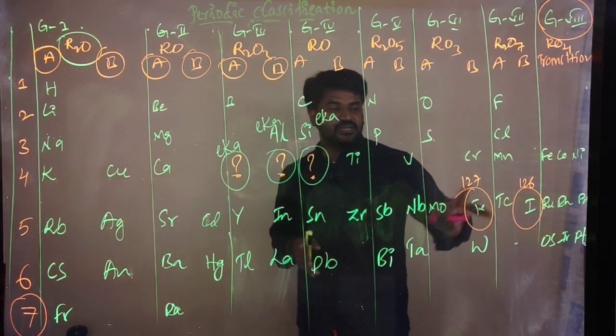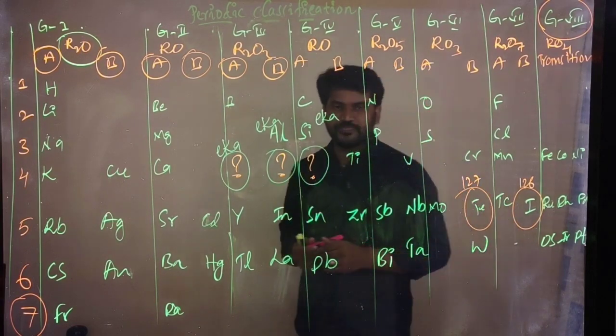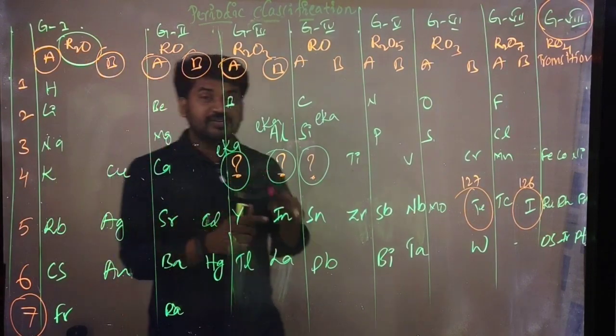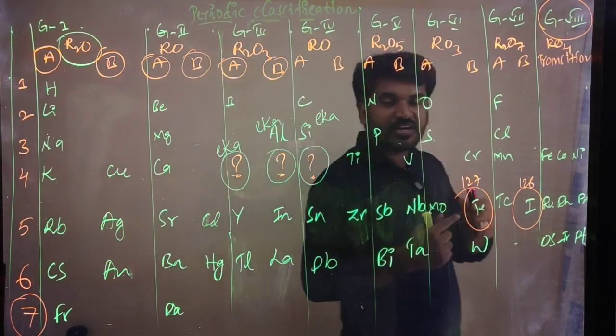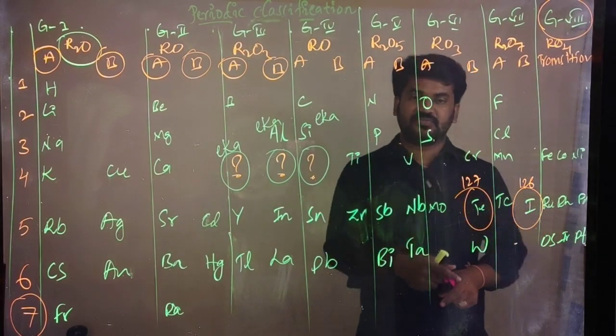That is, the first element goes next and the next element goes first. So this is one of the defects. Why he arranged it like that, I don't know, but he arranged it like that. According to him, it should be arranged in the increasing order of atomic weight only, but here the atomic weight is not increasing, it is decreasing. That is one thing.